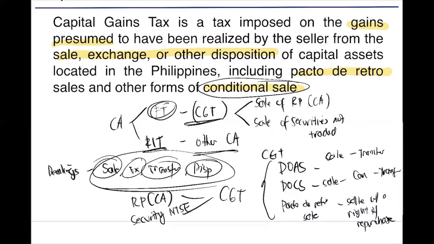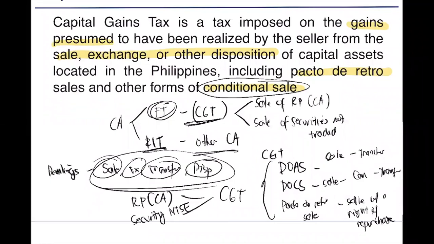And then we broke it down now on how do we tax them. A capital asset can be taxed either at final tax or RIT. So what is the subject of final tax? This is the capital gains tax. What capital asset is subject to capital gains tax? The sale of a real property or a capital asset and a sale of security not traded in a stock exchange. Okay? Only two items are subject to CGT.